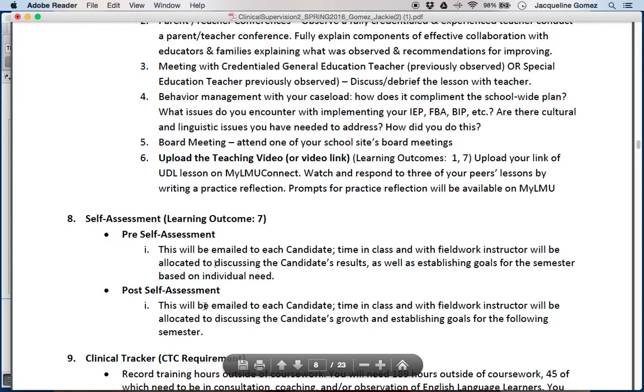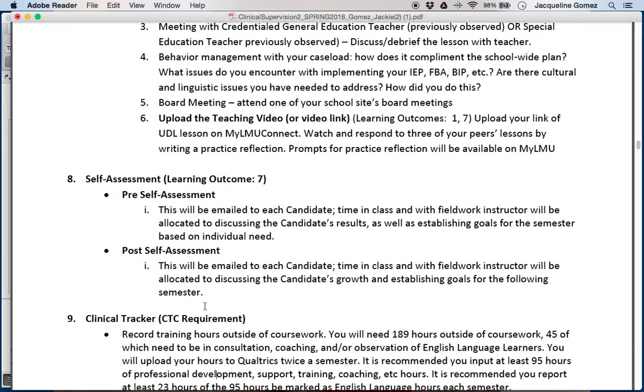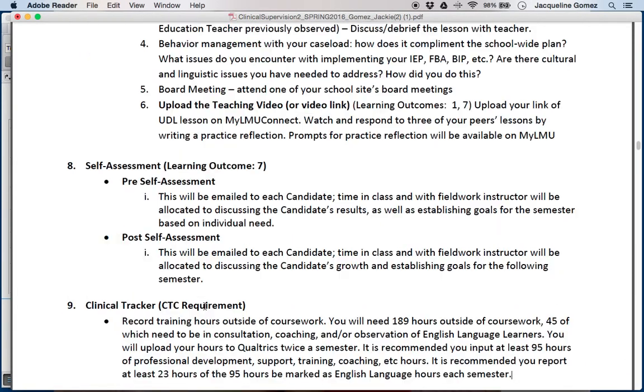And finally, another important component of this course, that you maybe don't need too much reminder on, is the clinical tracker. So you'll be completing your clinical tracker. This is an important part of this course. Please remember to record your training hours. You need 189 hours, 45 of which need to be in this arena, and so on.